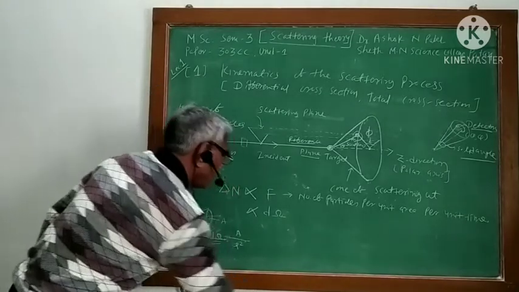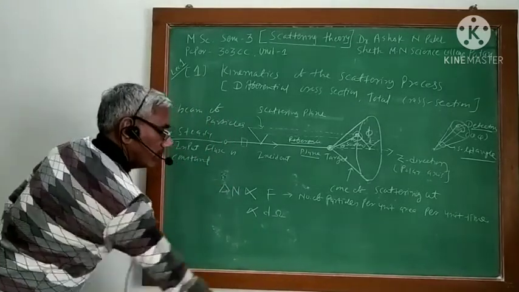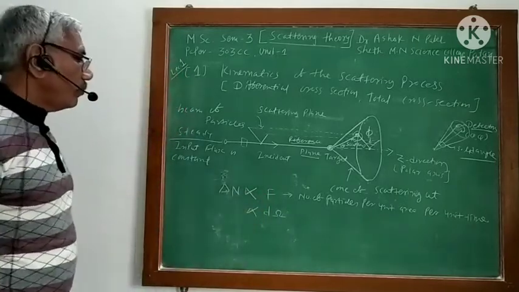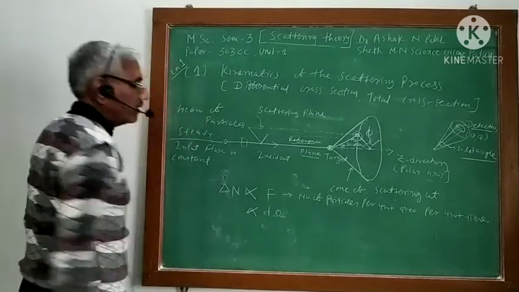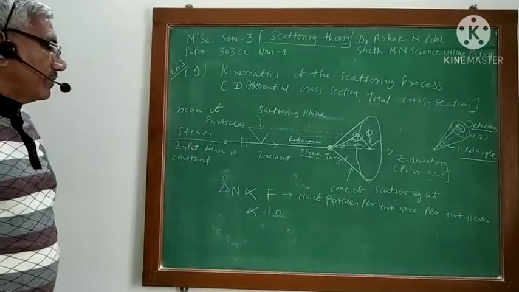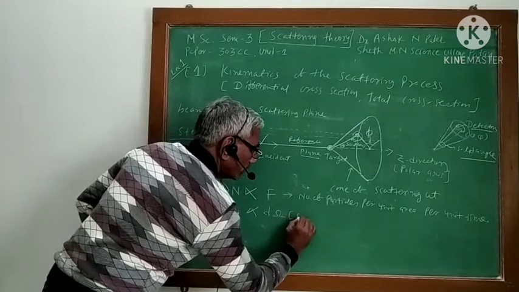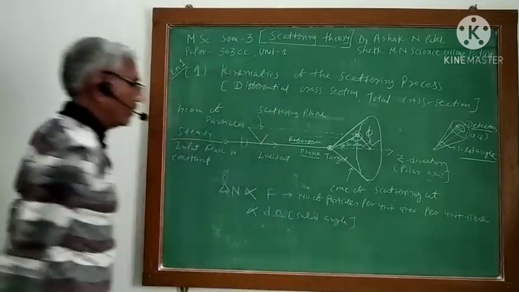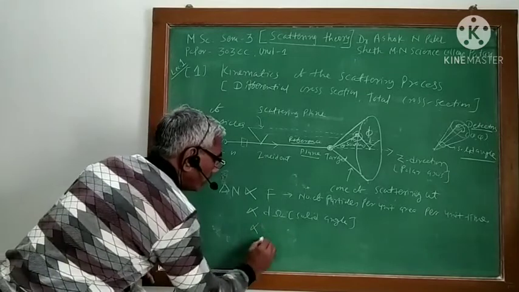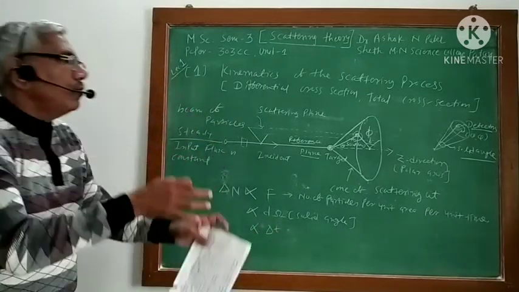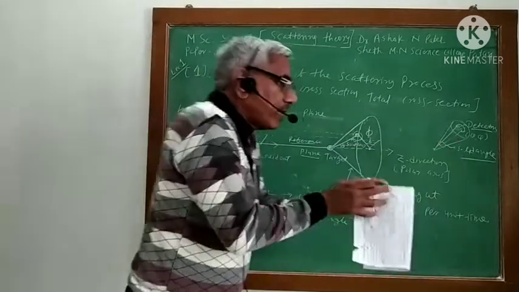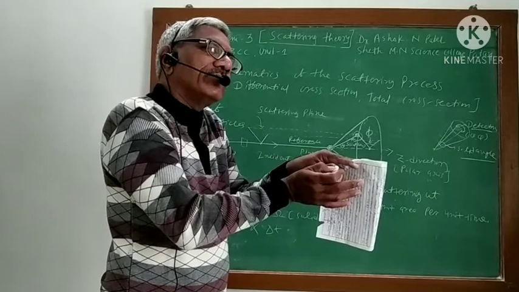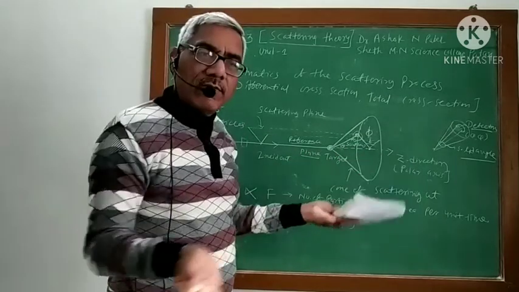So what I am saying, the number of the scattered particles depends on this flux, the input flux. It depends on this solid angle. This is your solid angle, you should remember. And it also depends on time. If you try to get this number of scattered particles over a longer time, your scattered particles will be more.